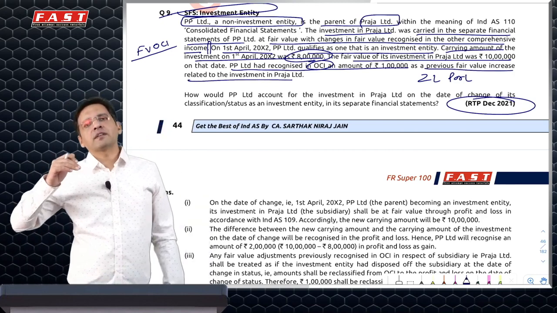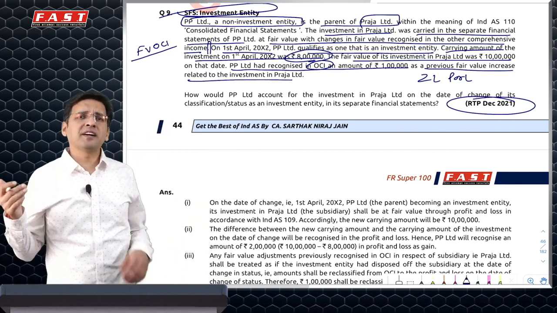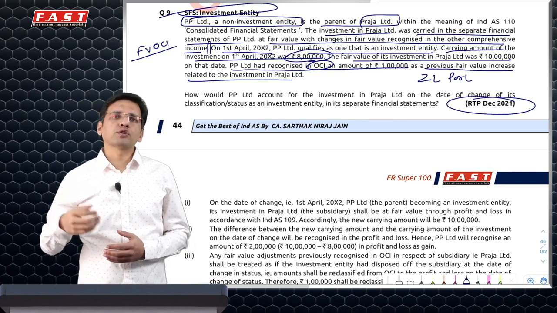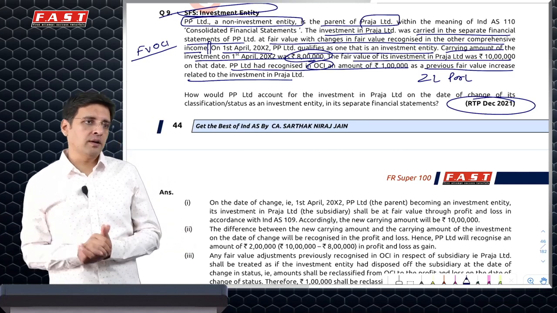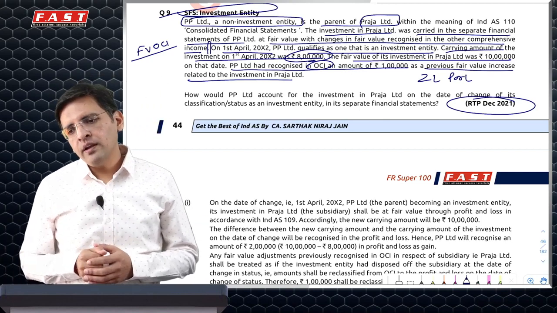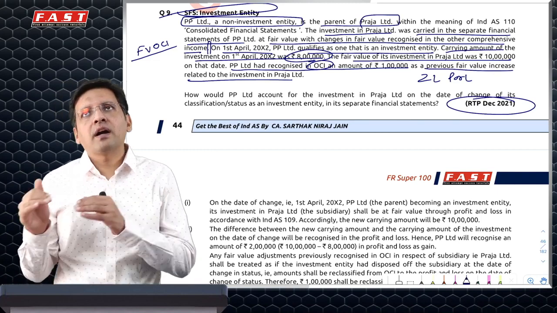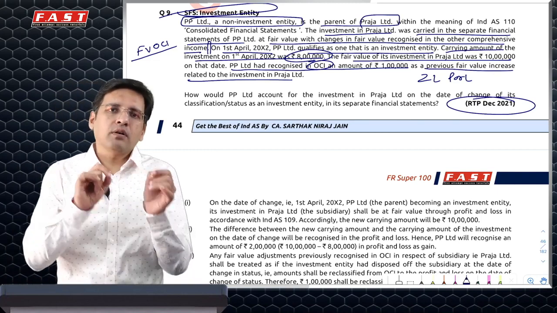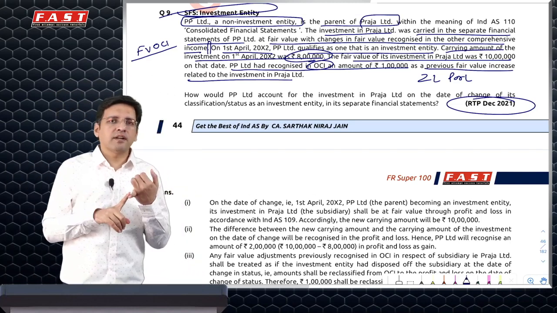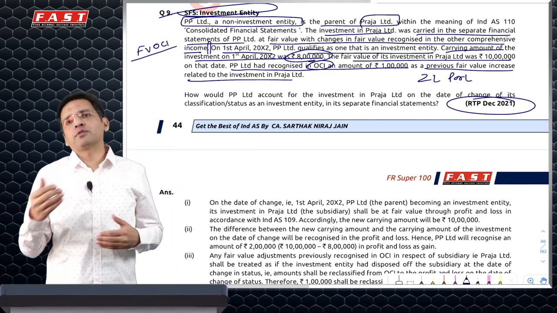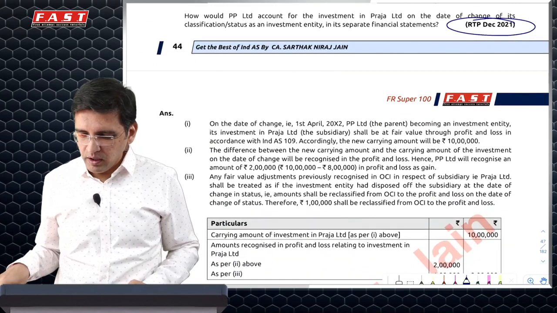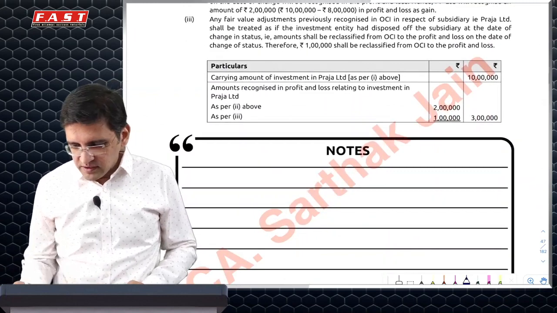So in separate financial statement, this was a non-investment entity. Non-investment entity in separate financial statement can measure its investment at cost or fair value. And fair value also OCI or PRL. But OCI has to be OCI NR because it is equity investment. So they had followed in Ind AS 27 para 10 option to measure the investment by the non-investment entity in its subsidiary Praja Limited at FVOCI and they have already recognized a gain of 1 lakh. Now that 1 lakh rupees should be transferred because it was OCI NR. But what they have done is they have reclassified to PRL, which is strange. But we will still do this, what they have done.